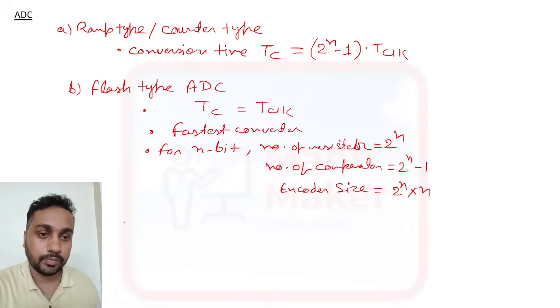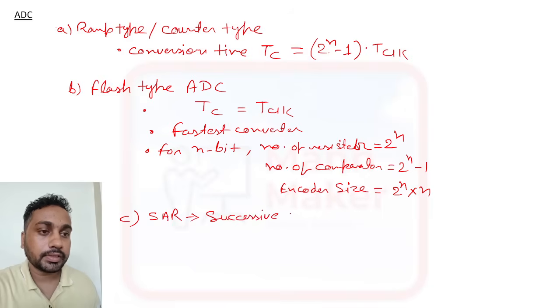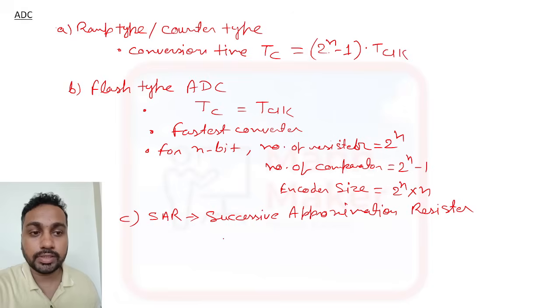Just remember this point. Now the another one is our SAR. SAR is what? Successive approximation register. In successive approximation register, your conversion time is TC equal to n dot t clock.